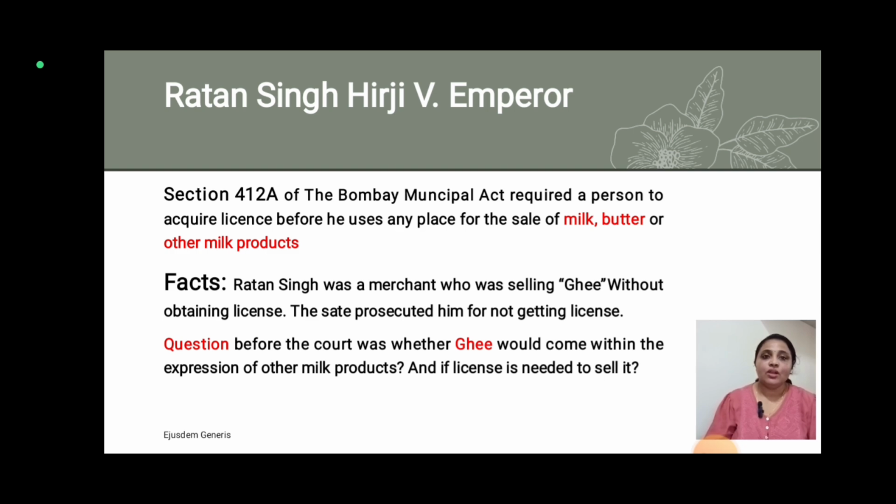That was the rule. And in this case, Ratan Singh was a merchant who was selling ghee without obtaining a license. The state prosecuted him for not getting a license. So when the rules say you have to get a license, and you do business without getting a license, it's not permitted. So you can see that the state had prosecuted him.